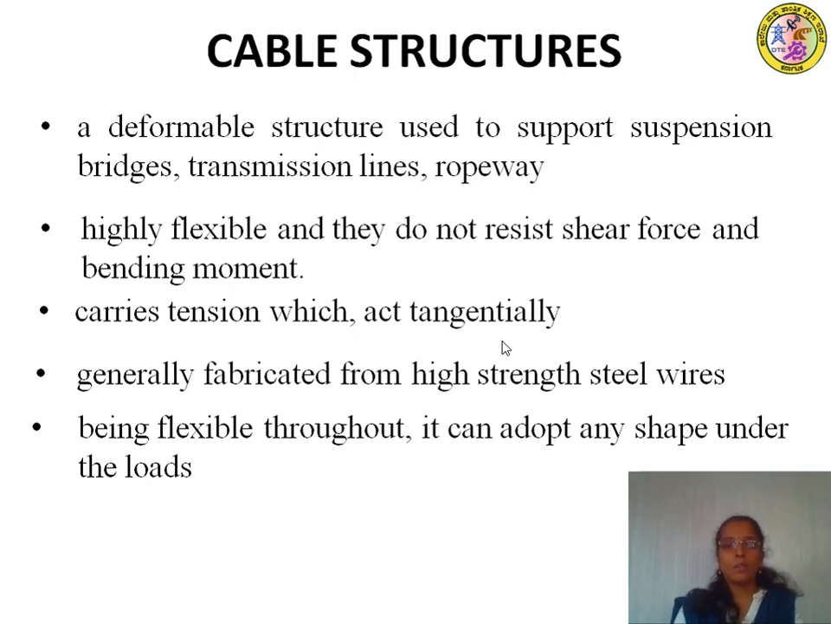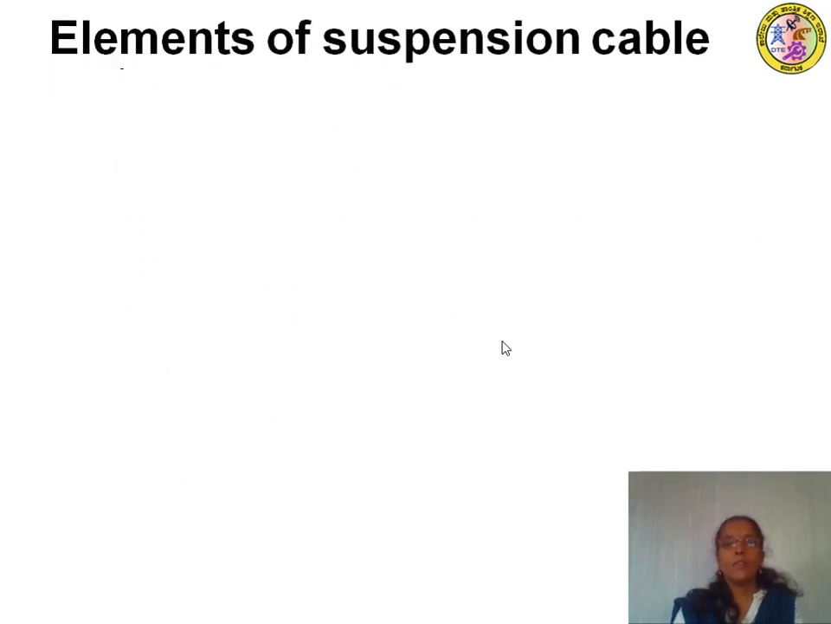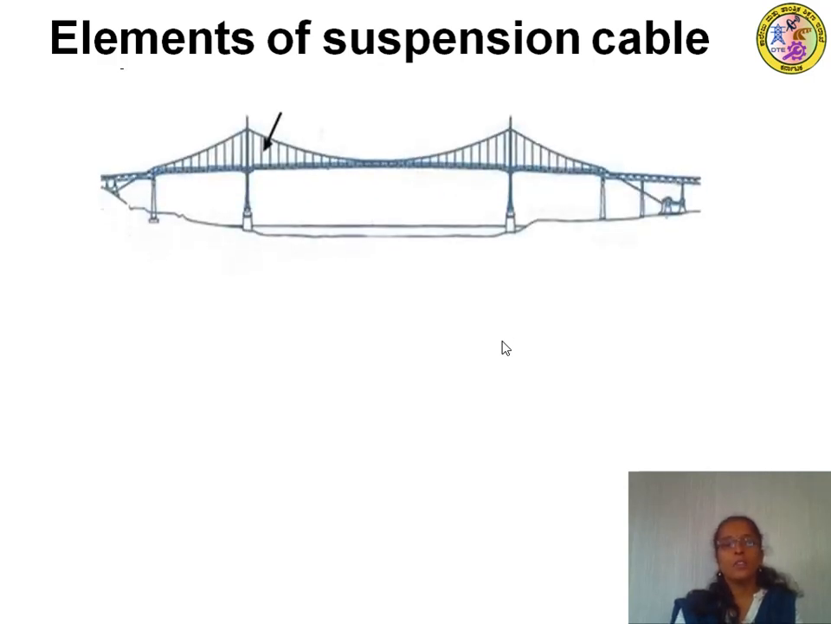In our syllabus, we are concentrating on suspension cables or the suspension bridge. In that we are going to concentrate on the suspension cable. So let us take a look at the different parts of a suspension bridge. This is a suspension bridge. These are constructed when we have a valley to cross, and this is the approach road. And then these are the towers, this is the cable.